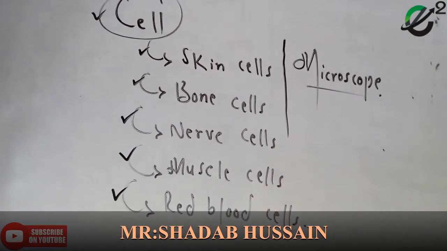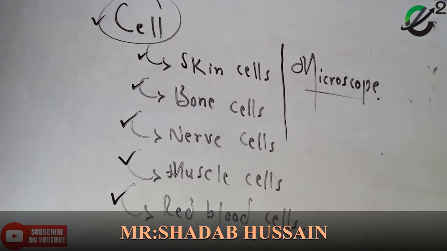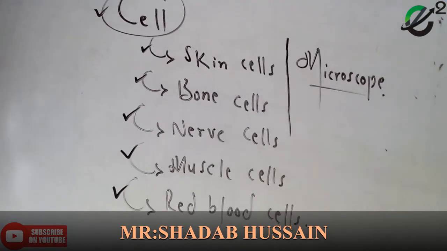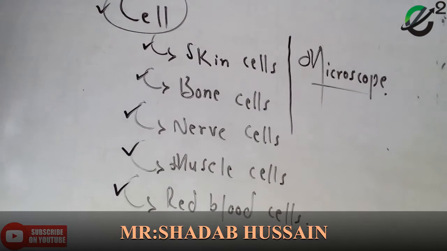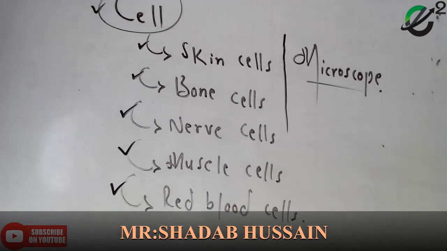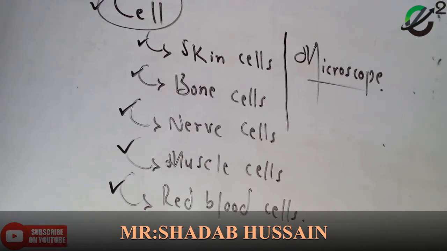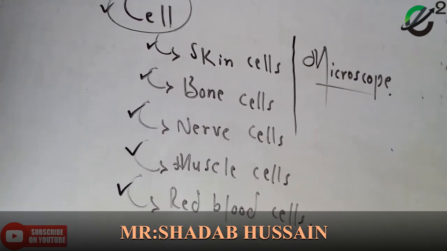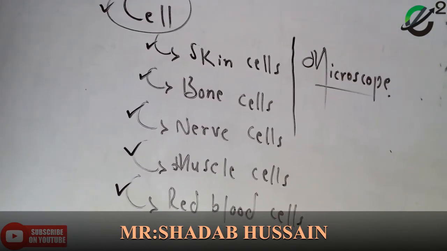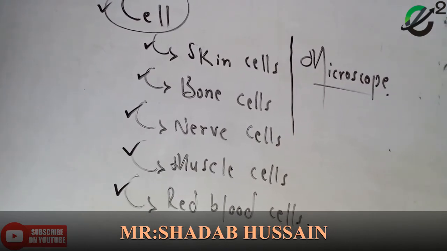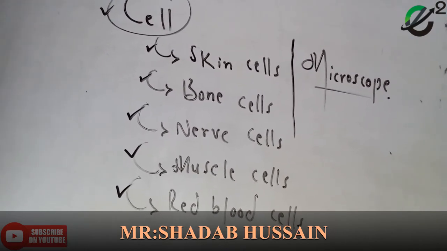Some cells are large enough to be seen with the naked eye and some are too small, we cannot see them. Some cells we can see, and some we cannot see at all. Why? Because they are too small. So how can we see them?